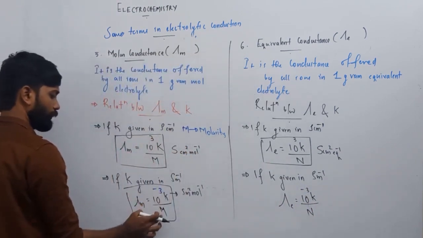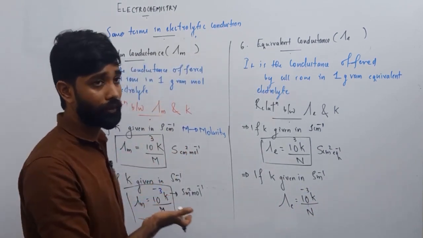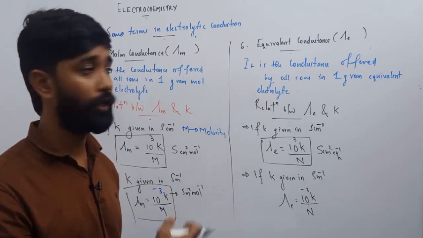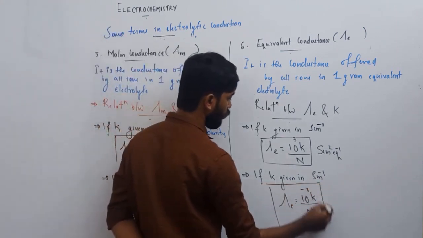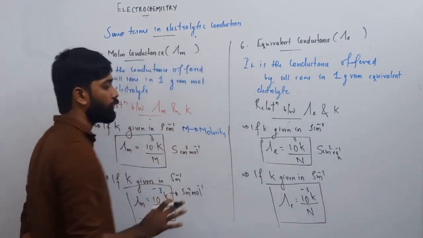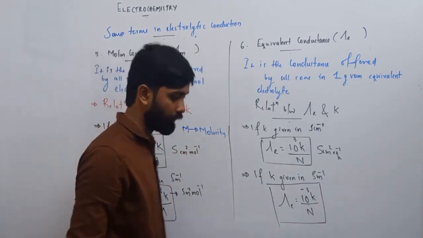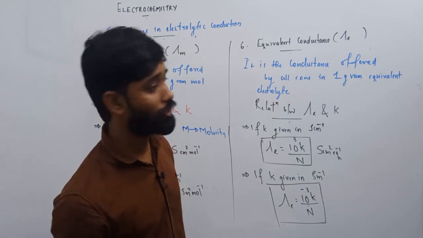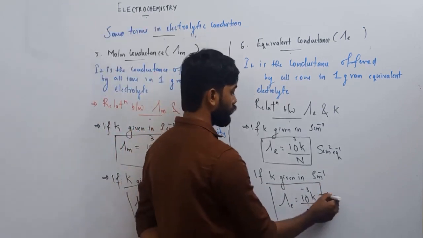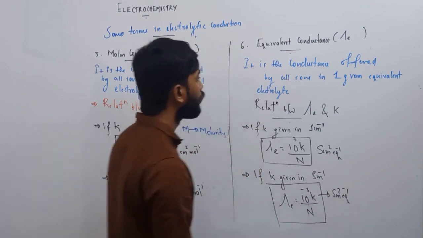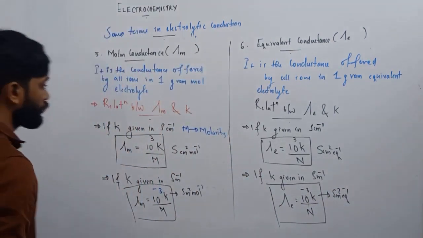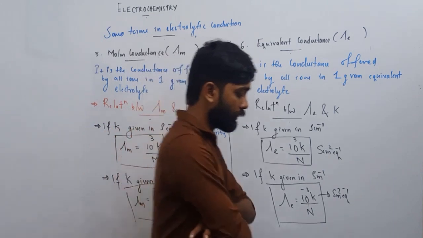Fine, the very same way. Here, for molar conductance, it is molarity. For equivalent conductance, it is normality. Because mole and molarity are related, equivalence and normality are related. You know the relation. It was already discussed in your redox reactions. So here the unit will be Siemens meter square equivalent inverse. Okay, ready. So that is the difference between molar conductance and equivalent conductance.